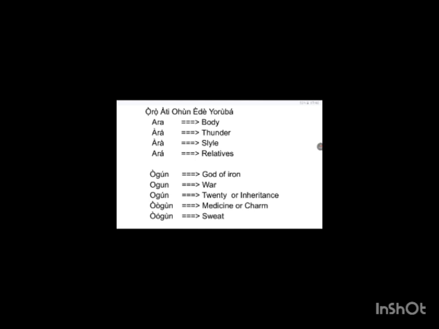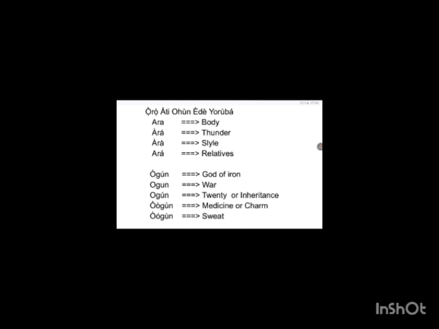Another word is ogun, do. This one has a lower tone all through. Ogun, do. Ogun simply means medicine or charm, native charm. Okay, so in Yoruba, whether you mean medicine or you mean a native charm, you will call both ogun.